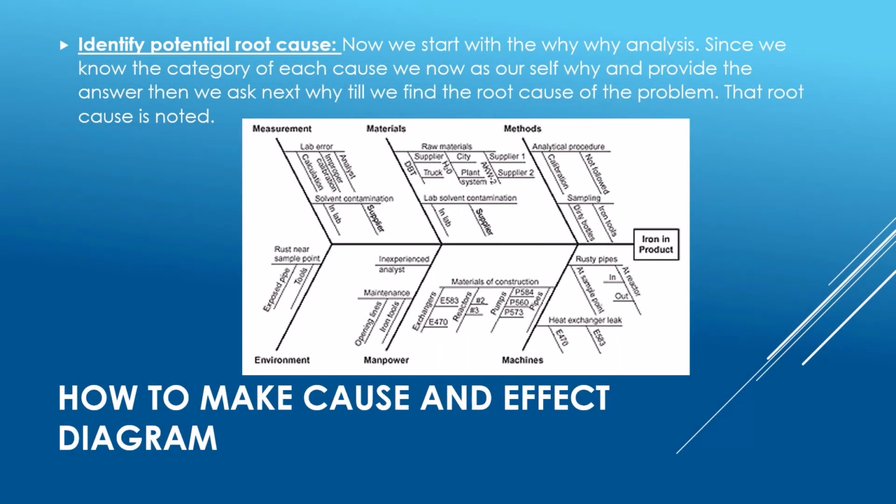Identify the potential root cause. Now we start with the why analysis. Since we know the category of each cause, we now ask ourselves why and provide the answer, then we ask the next why from that answer till we find the root cause of the problem. That root cause is noted.